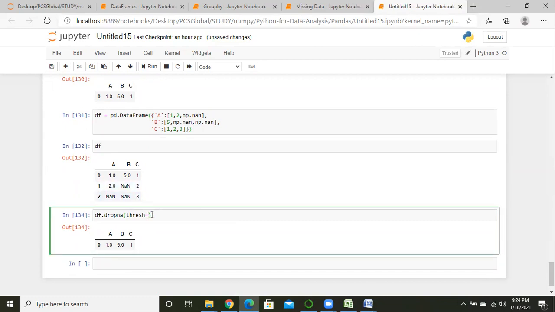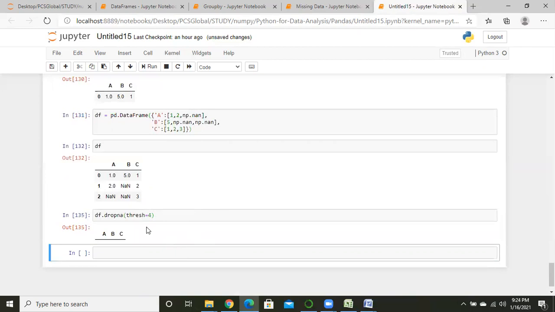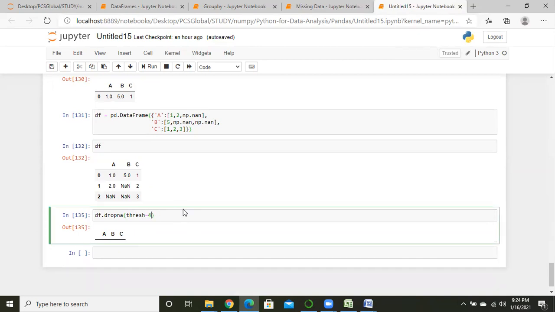Okay, so if I write down here 4, there are no values. Why is this showing no values? Because this is out of range. Here we have only 3 rows, but I am putting 4 over here. So that's why Python is not showing any values.